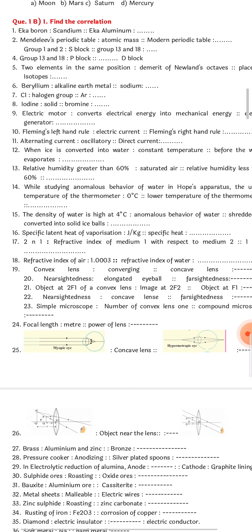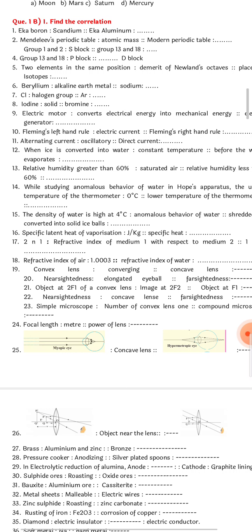Mendeleev's periodic table, atomic mass. Modern periodic table will be obviously atomic number. It is based on atomic number. This is the third question. Okay, third one. Group 1 and 2 S block. Group 13 to 18 will be P block.